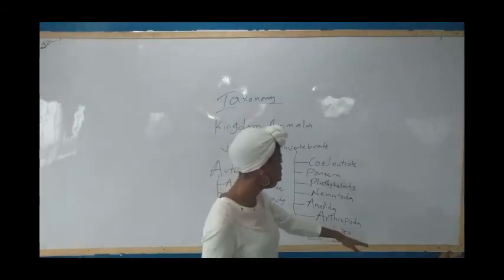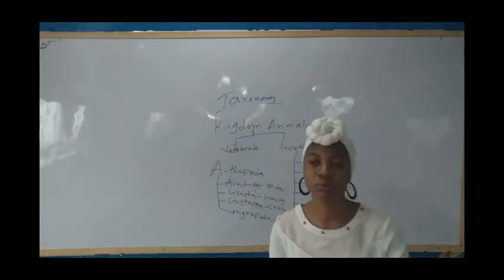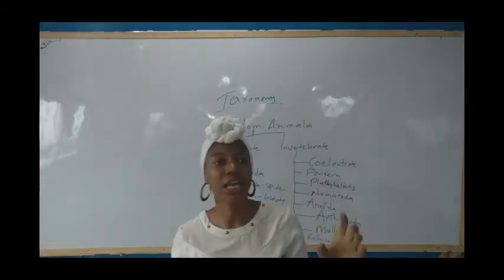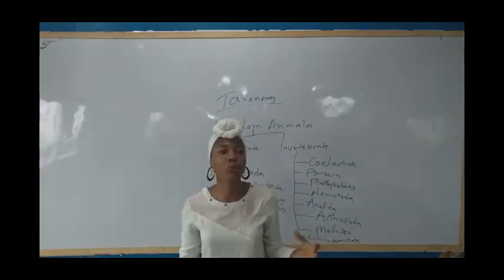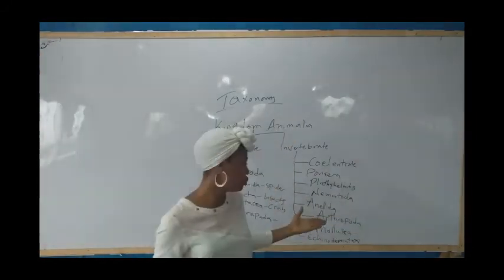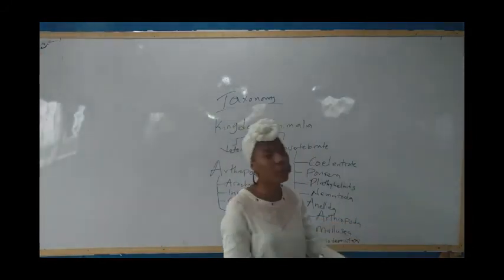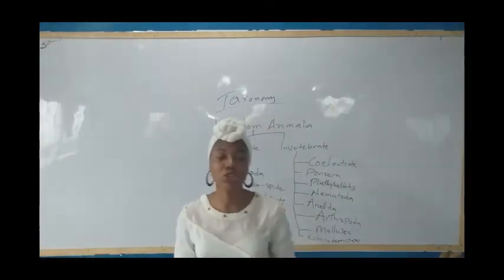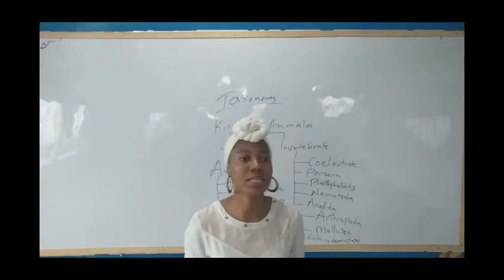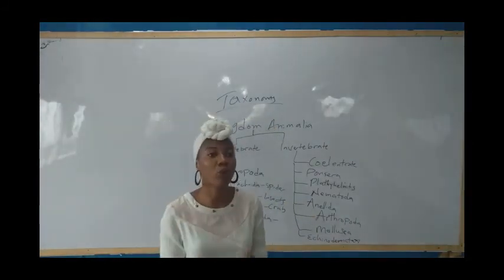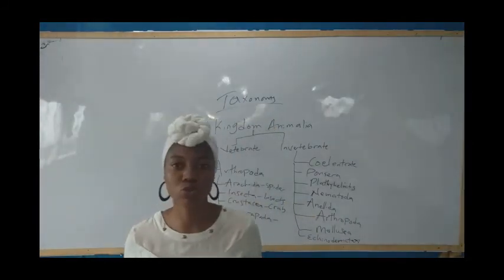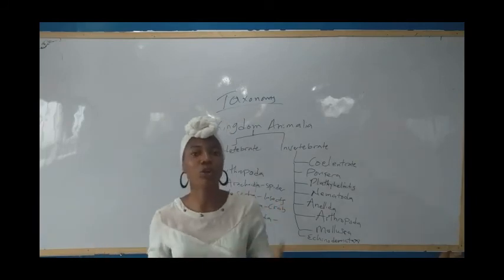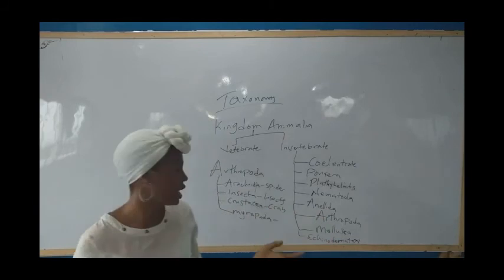So we move to mollusks. Mollusks, one thing about them, they have shells. Before we move to mollusks, let's say more about Arthropoda. Arthropoda are also metamerically segmented. Please note that they are also metamerically segmented. They are Arthropoda because of their legs also. They have jointed appendages. That's why they are called what? Arthropoda. That's one of the characteristics.